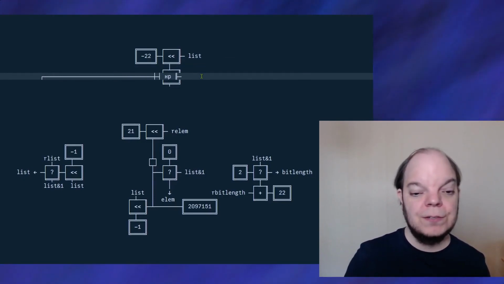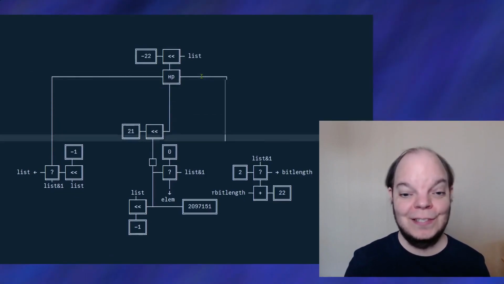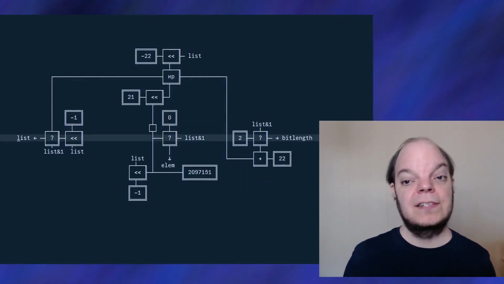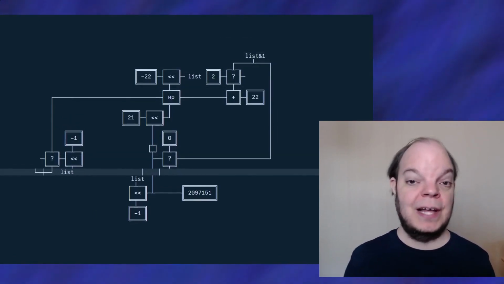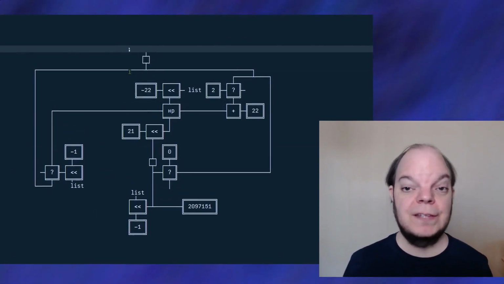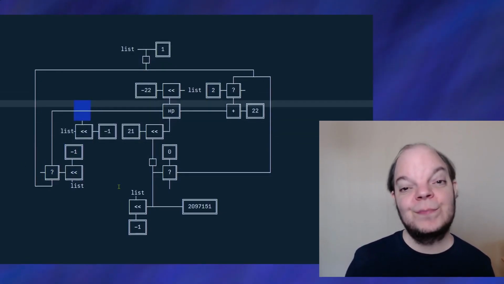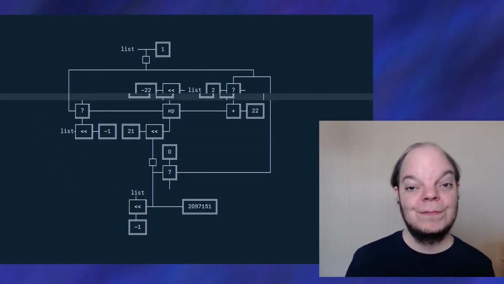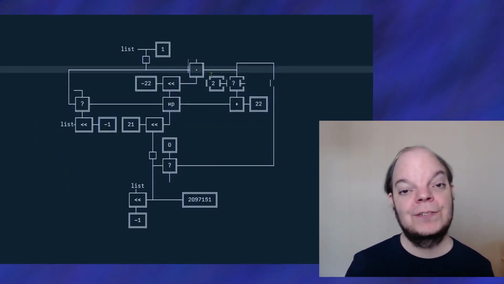Now there is only one occurrence of our list, our elem and our bit length, so we can easily just join these all up. Next, let's join up all of the occurrences of list and 1, so that we need to implement that only once. And then let's write that bitwise AND. Now I want to rotate that section in the bottom left, because I think it'll fit better if I do. And now only one occurrence of list is trapped, so we only need one wire crossing function.